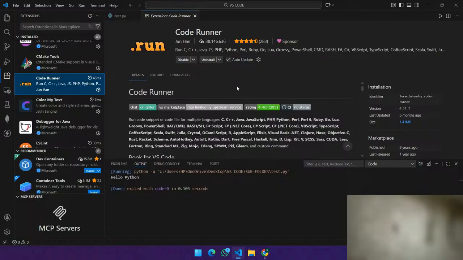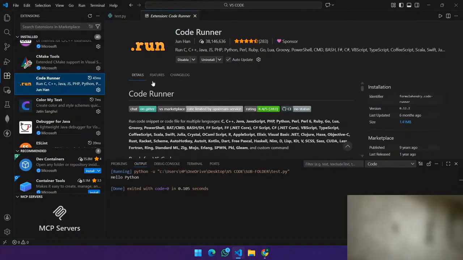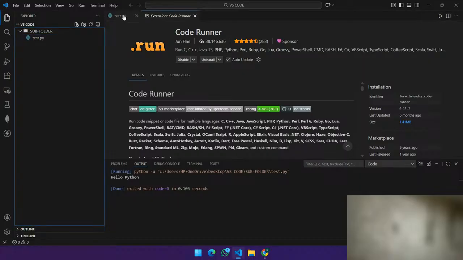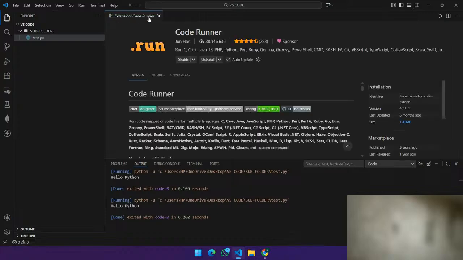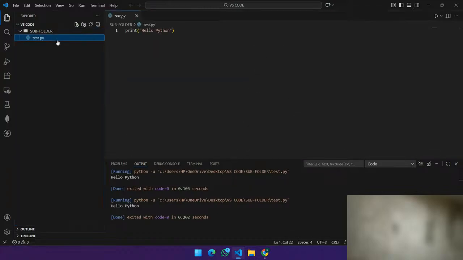Using this Code Runner, which I already installed in this system, after installing it we get an option called run code. If we go to our Python program and tap on run code, and it's done, boom. Hello Python is the output you could see. So this is a Python file, and I'm running it with this.